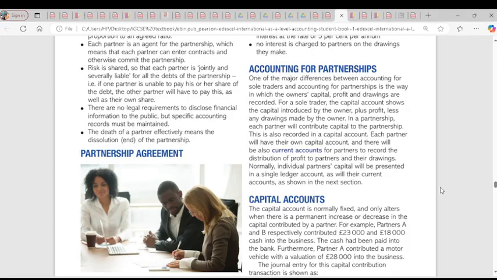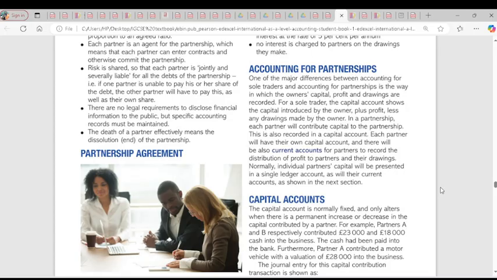Accounting for partnerships. Before we go into accounting for partnerships, the sole trader also has an account, but the account for a sole trader is different from the way accounts for partners are prepared. A sole trader will have the amount of money invested into the business in his capital account. But for partners, each partner will have an individual capital account combined with a current account. So in partnership, we have current account, capital account, and appropriation account. Are you with me?